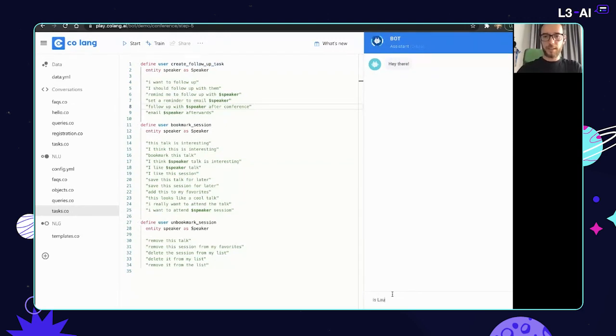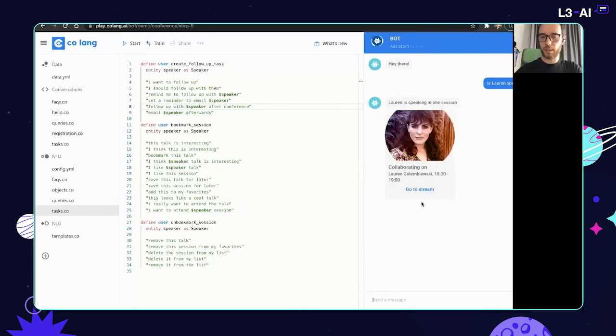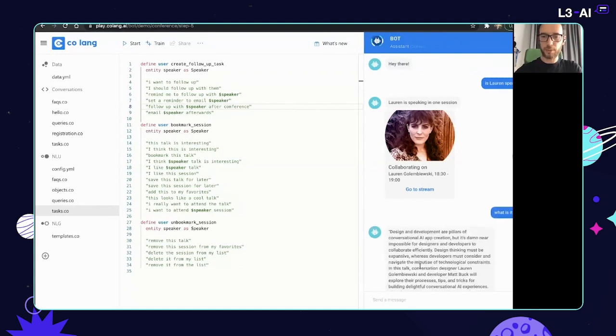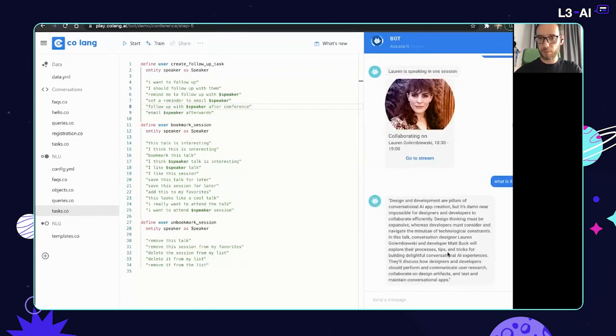So let's say, is Lauren speaking? And I would get the response, Lauren is speaking in 1 session, which is about collaboration. So I would say, I want to know more about it. So I would say, what is it about? And the bot tells me the full description. They actually talk about their processes, tips and tricks, building delightful AI conversational experience. So definitely check out their talk.